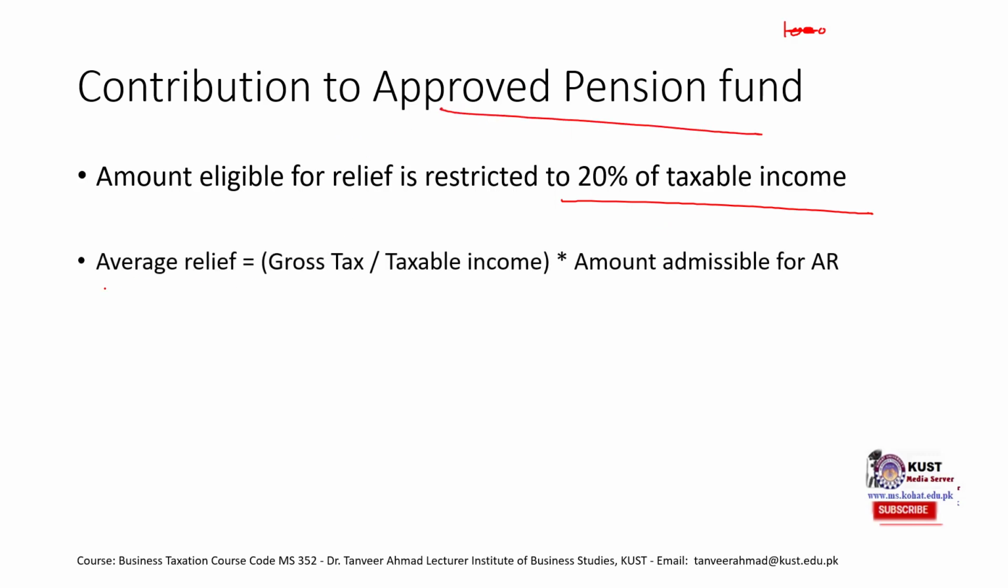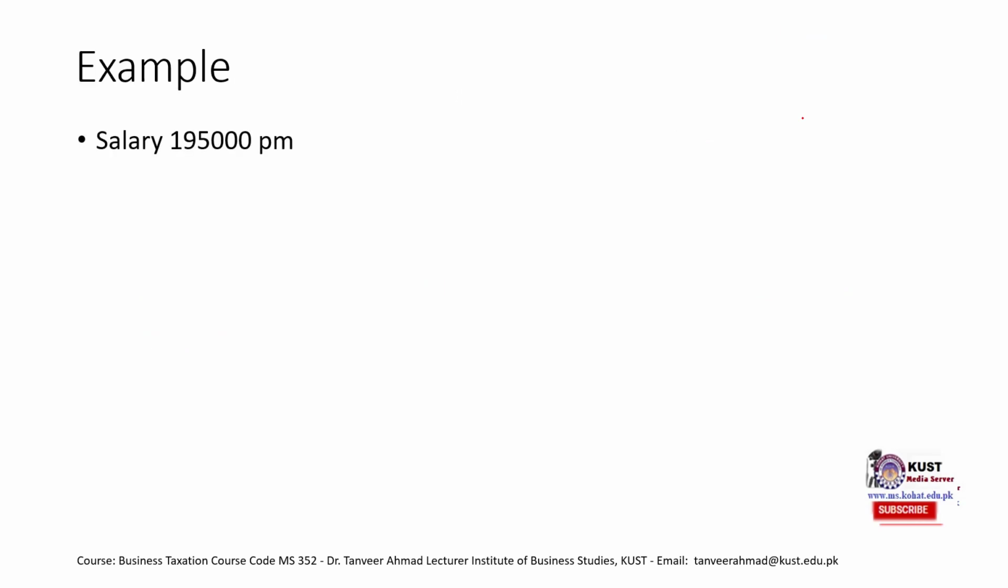We would have this formula which would give us the amount of relief, the amount by which we would have to pay lesser taxes, the amount which we would deduct from our taxes. It would be calculated as gross tax, whatever tax we have calculated, divided by taxable income into amount admissible for average relief. This is what we have calculated from all these rules that we have discussed in previous 3 slides. So let's have an example and then it would be more understandable.